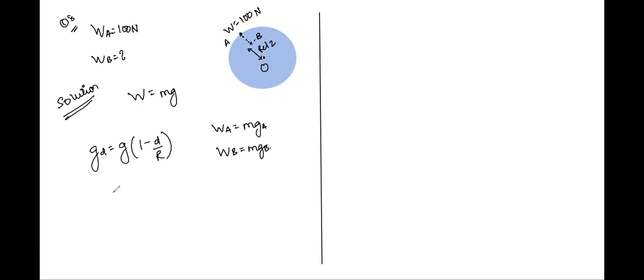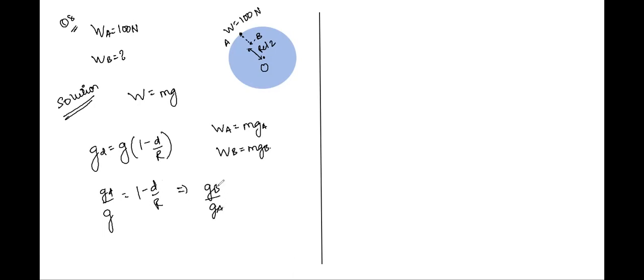Very good. So now we can write GD by G: the acceleration due to gravity at depth GD upon the acceleration due to gravity at the surface, GS or G, is equal to 1 minus depth by R, correct? We have denoted these values as GB and GA.